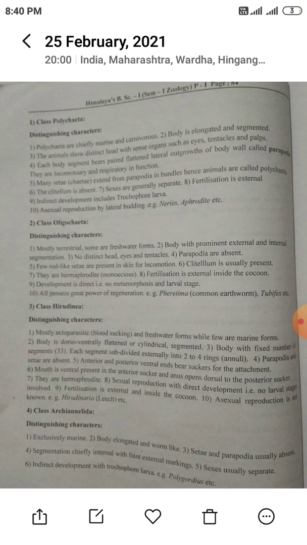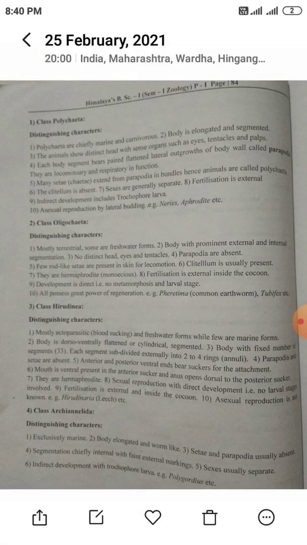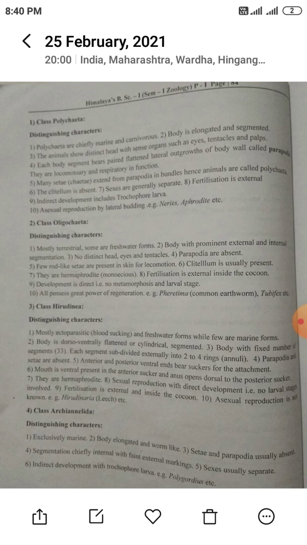They are hermaphrodites, means monoecious. Sexual reproduction with direct development, that is no larval stage involved. They form a cocoon. Fertilization is external, inside the cocoon. Asexual reproduction is not known. Example: Hirudinaria, that is also called leech, etc.